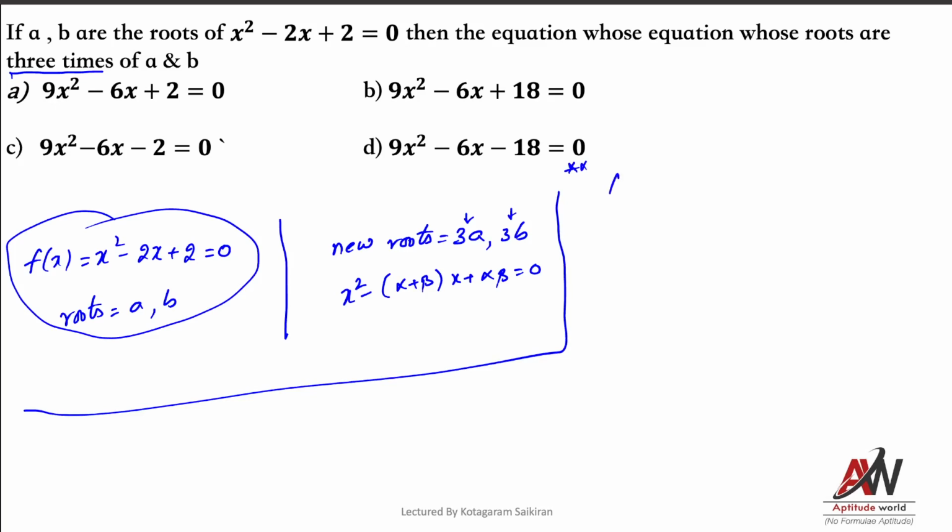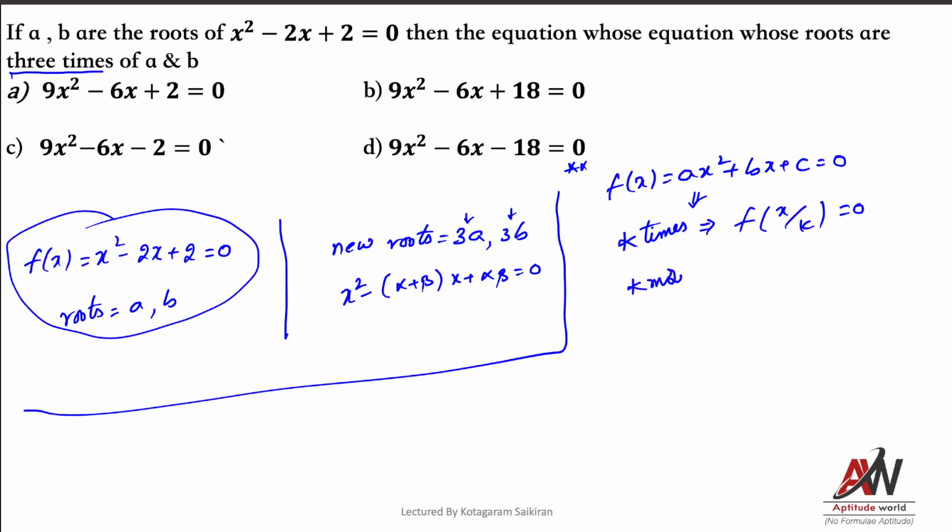See, if f of x is equal to ax square plus bx plus c equal to 0, then for k times of these roots, it would be f of x by k equal to 0. Why I should be taking it, all that I explained in the class. K more means, what I told in the class itself, f of x minus k equal to 0 you should do. K less means you should be doing f of x plus k equal to 0.